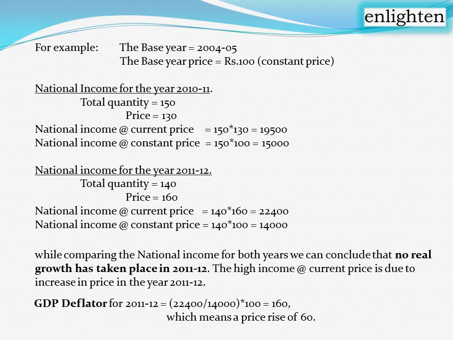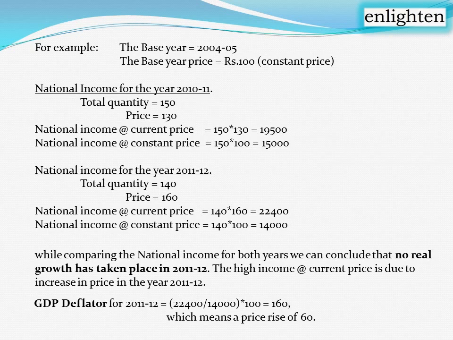And we can calculate real GDP. Real GDP is current year production of goods and services valued at constant price. So national income at constant price is equal to 150 into 100. The total quantity 150 is to be multiplied with the base year price, that is 150 into 100, which is equal to 15,000. So nominal GDP of 2010-11 is 19,500 and real GDP of 2010-11 is 15,000.